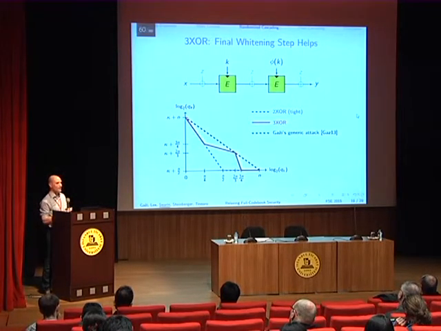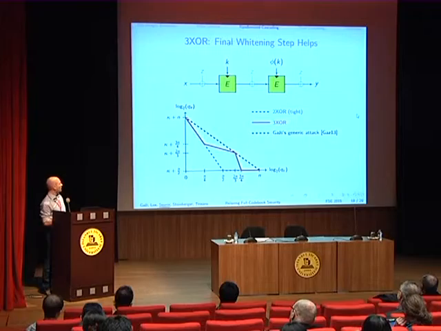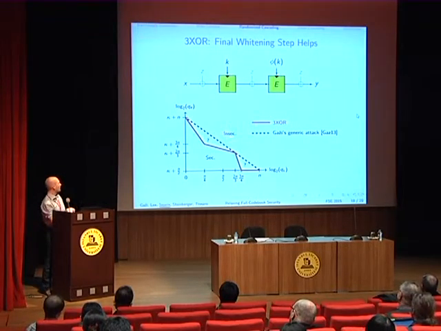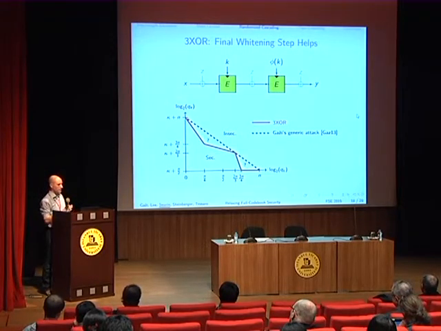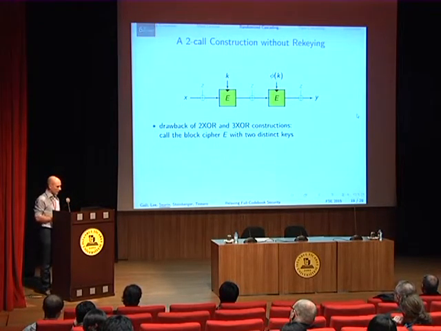So about tightness, there is a generic attack against this construction that has been given by Gazi, which is depicted here. So roughly the picture we get is that these parameters here are insecure. Below the security bound, these parameters are secure. And between the two lines, we don't know. This is an open problem, okay? So we believe that we can tighten the security bound up to Gazi's attack, but this is just a conjecture.